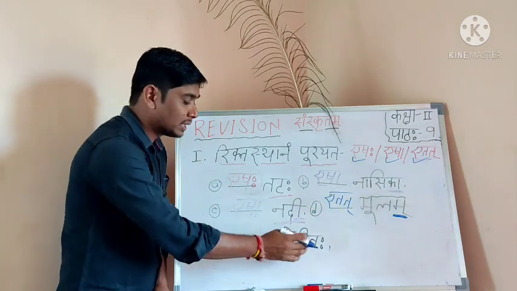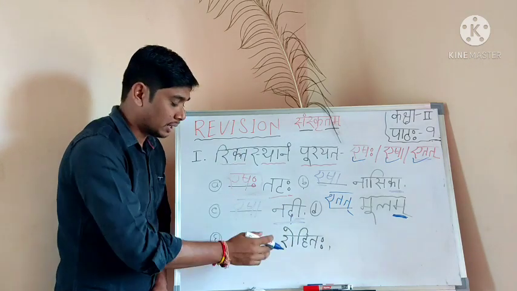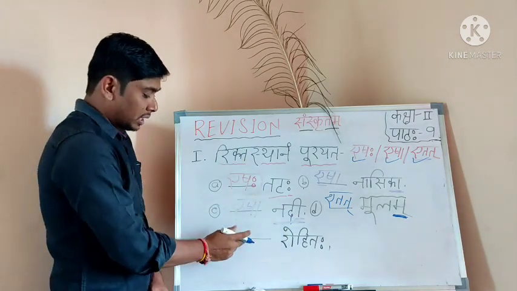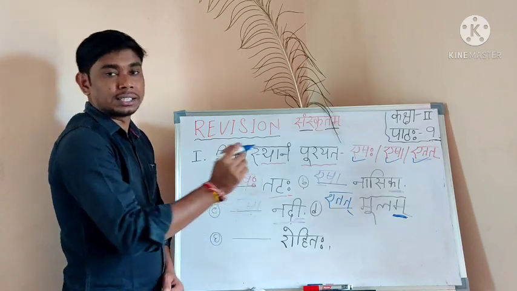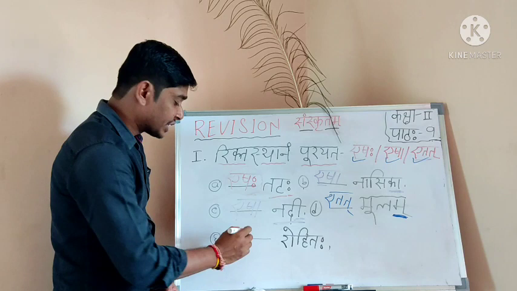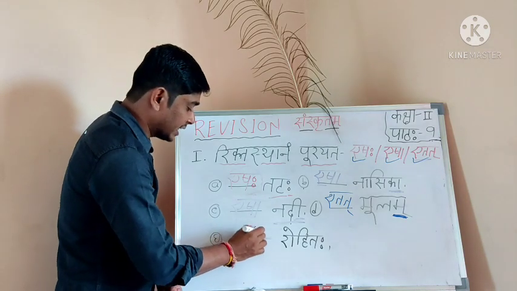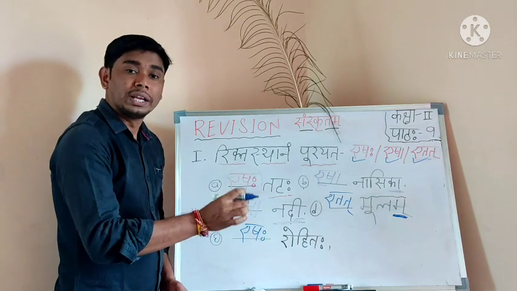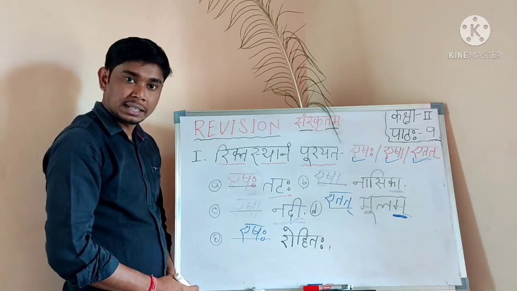Now Rohitaha. A name is there. Rohitaha is any boy's name. Now you have to tell whether I have to write Eshaha, Esha or Etat. Tell. First, Eshaha, correct. Eshaha Rohitaha. Is that clear?